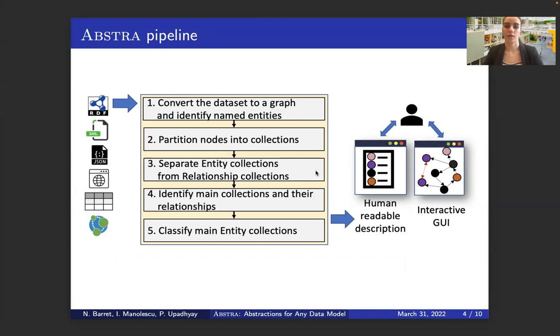In step number 3, Abstract separates entity collections from relationship collections. In the next step, Abstract identifies main collections and the relationships using a novel algorithm that we devised. And finally, Abstract classifies the main entity collections among a set of user-defined categories. At the end, the user can read an expressive description and can play with an interface to explore the data.